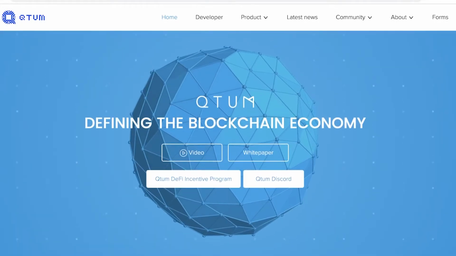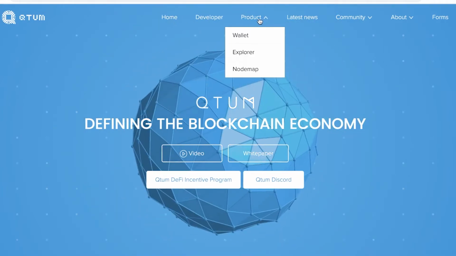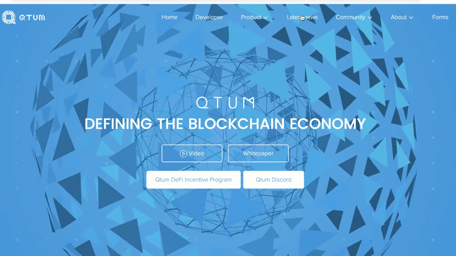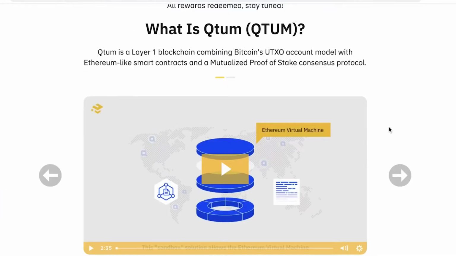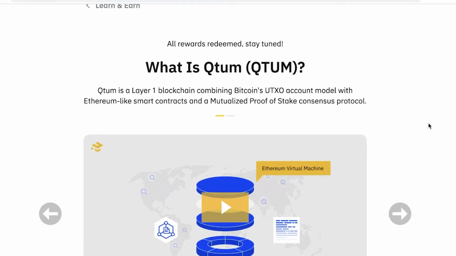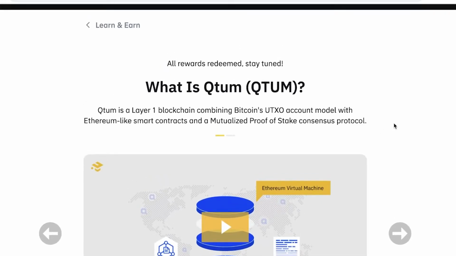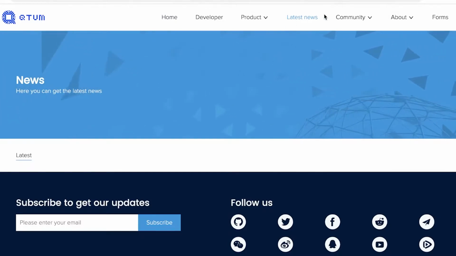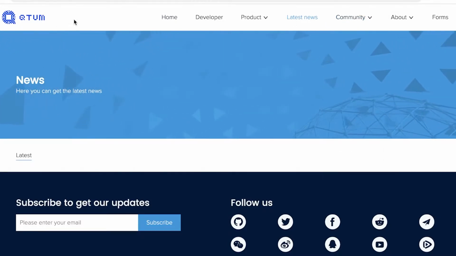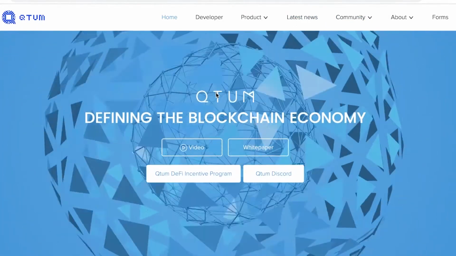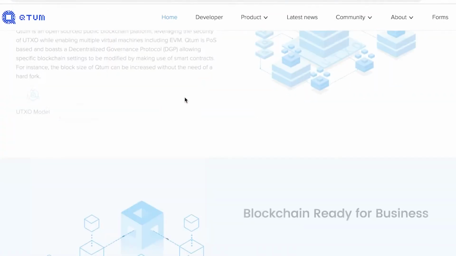So if we take a look at the Quantum blockchain, it is quite a product and they have quite a few different things going on. You can see Quantum is a layer 1 blockchain. It is combining Bitcoin's security system of the UTXO account model with smart contracts like Ethereum. So it is like the best of both worlds. If I was to say, it allows you Ethereum smart contracts with the security of Bitcoin.